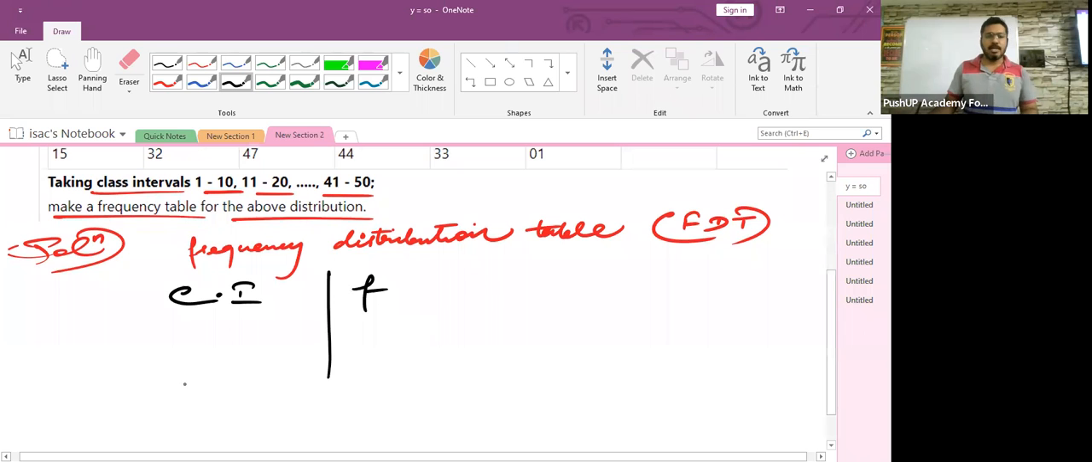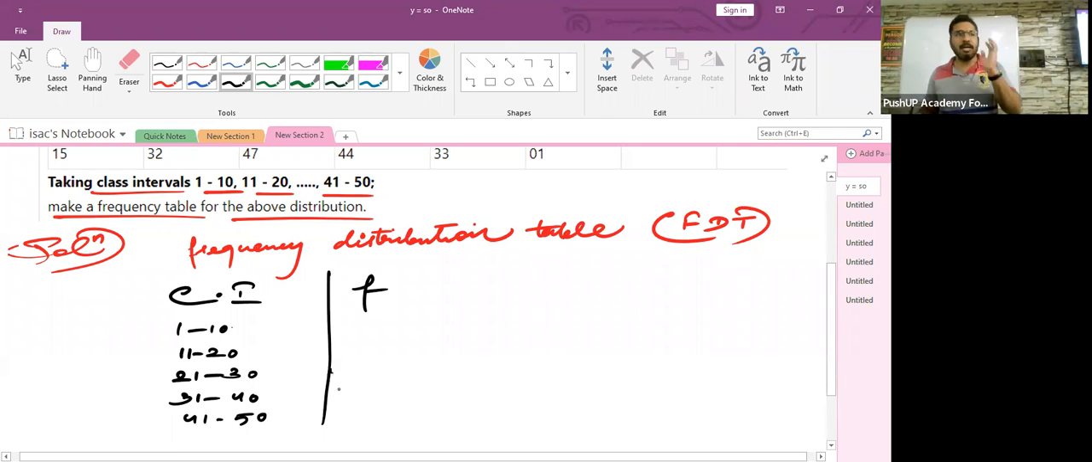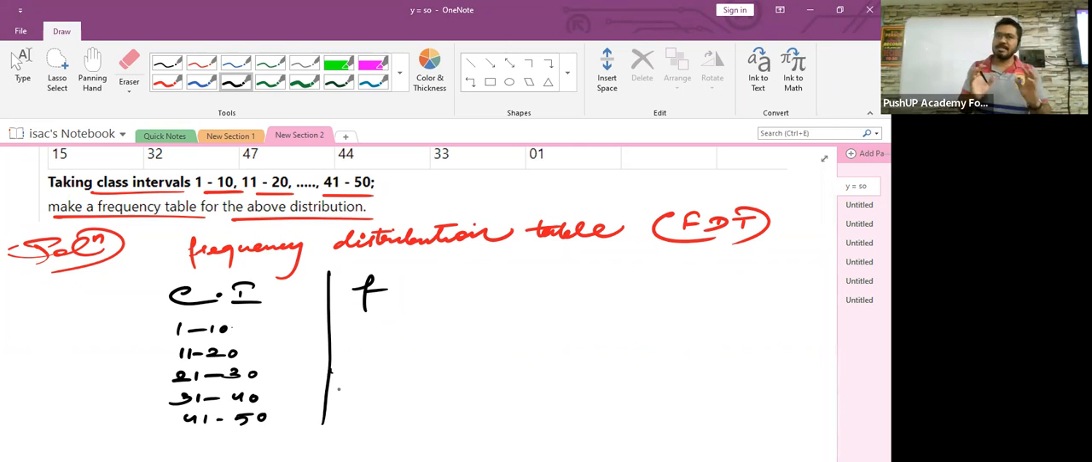Now, children, let me write down all the class intervals: 1 to 10, 11 to 20, then 21 to 30, then 31 to 40, 41 to 50. This is the last class interval. Children, you can listen to me and simultaneously write down the notes also. Don't wait till the end. Okay, I have written the class intervals.